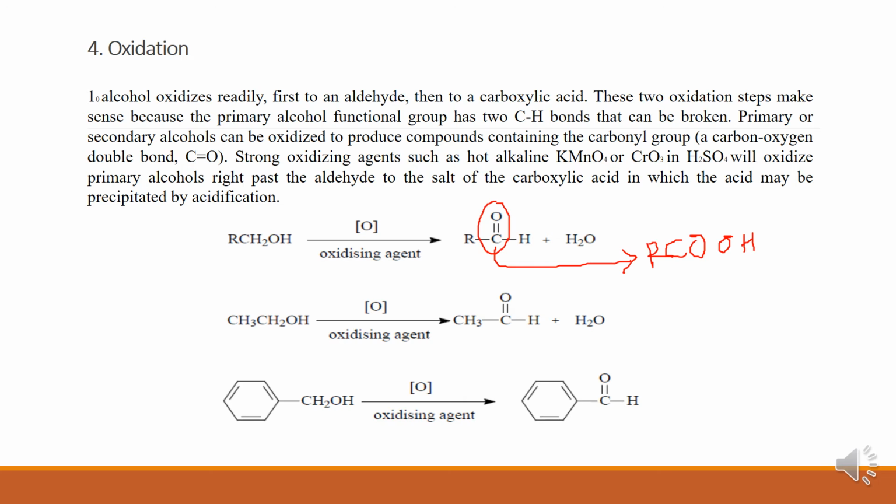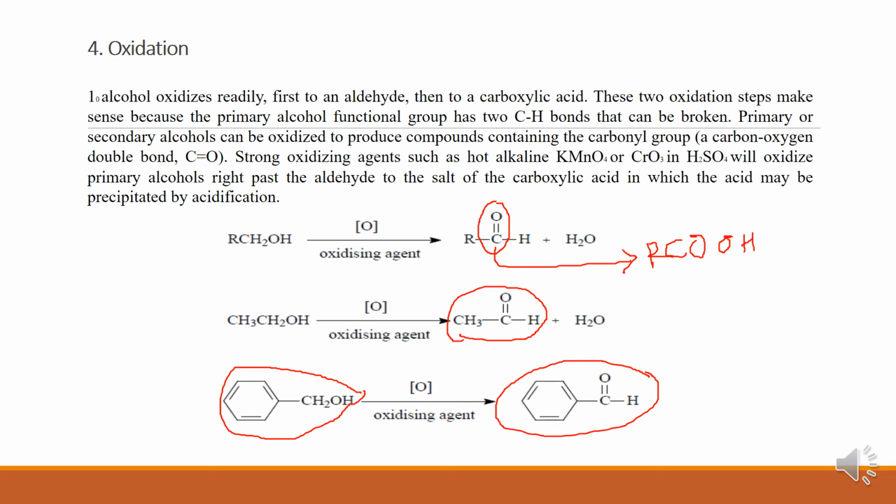Ethanol oxidized to give ethanal, CH3CHO. This is acetaldehyde. Remember. This is benzyl alcohol. Benzyl alcohol oxidized to give benzaldehyde. This is benzaldehyde.